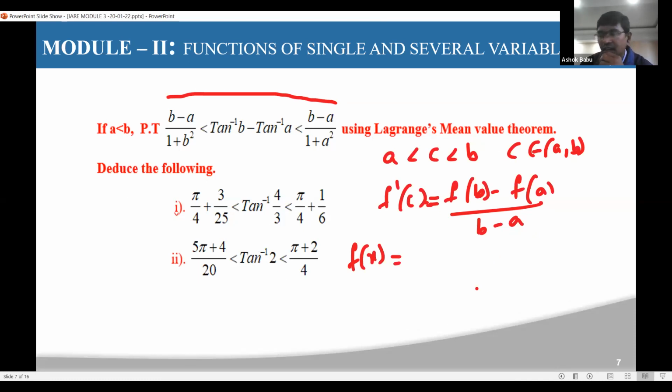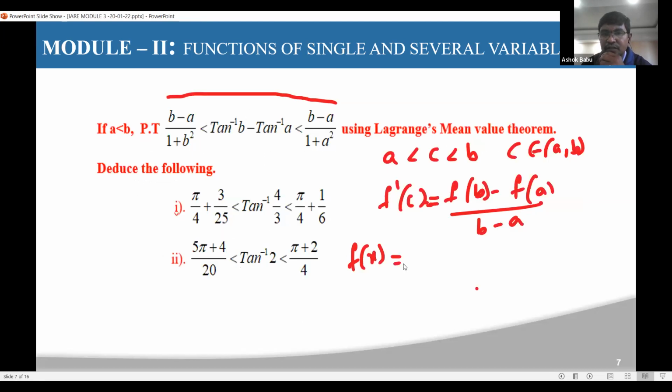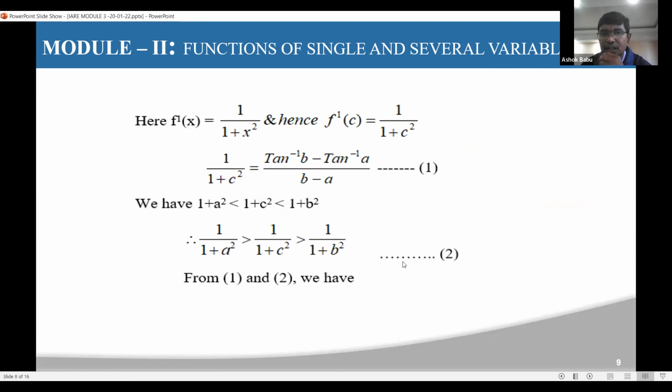f of x is tan inverse. I'm asking what is f of x, assume that f of x. I'm asking in terms of x. In terms of x, you need to tell that f of x only. That f of x is nothing but what is it here?